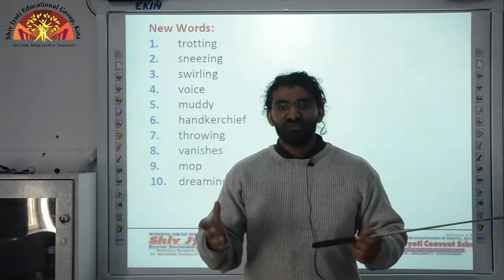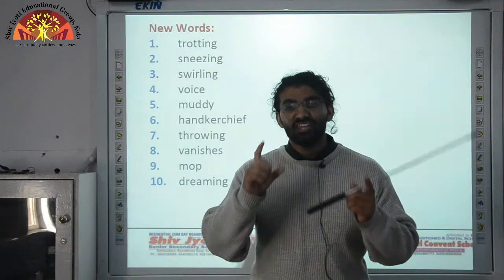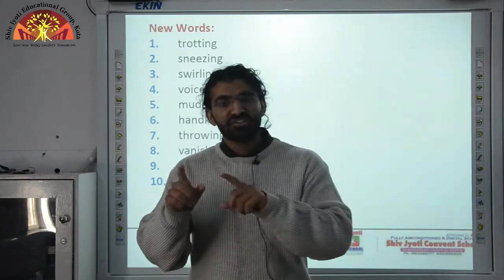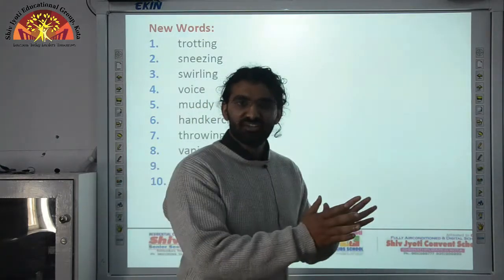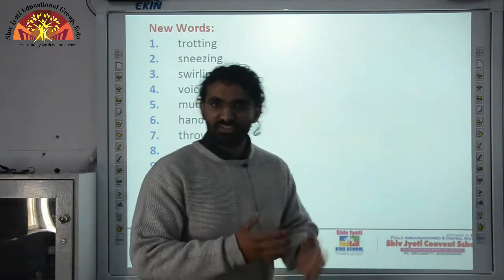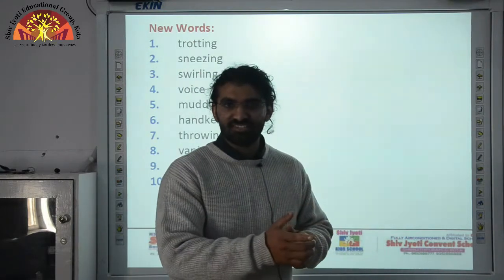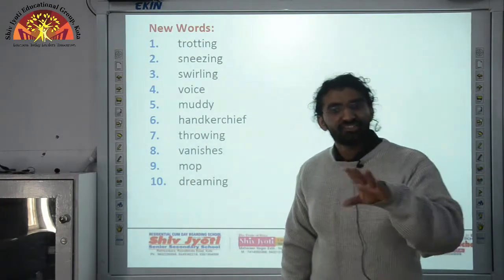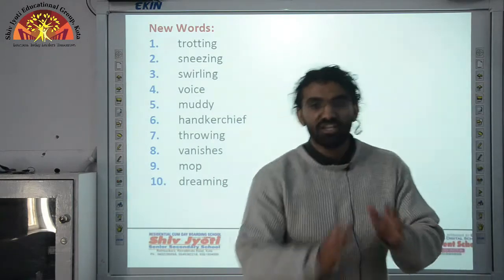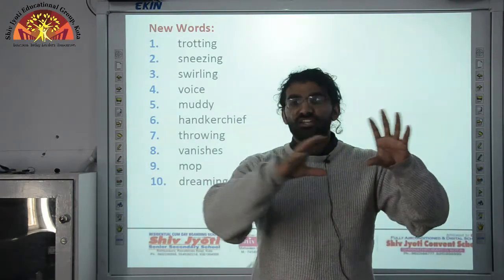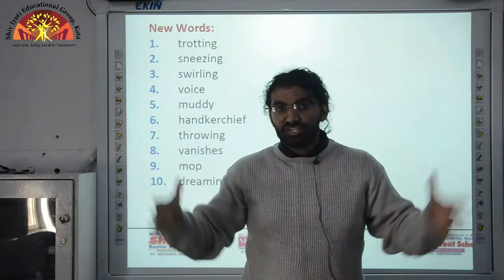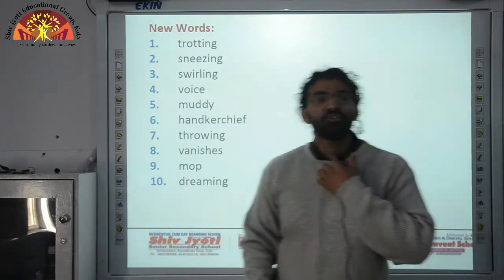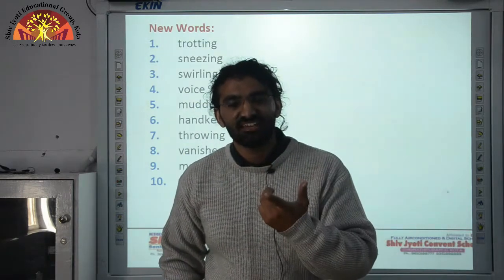Now we will start the copywork, chapter number 12, A Game of Hopscotch. First we will start with new words. Trotting: for a horse and other animals, walk is the slowest, then trot is faster than walk, and then run is the fastest. Okay? You hear that sound. Sneezing: Achoo! This is sneezing. Swirling is when it's mist out there, all the fog that spreads, that is swirling. Voice: you hear my voice? Awaz. That is the meaning of the word voice.